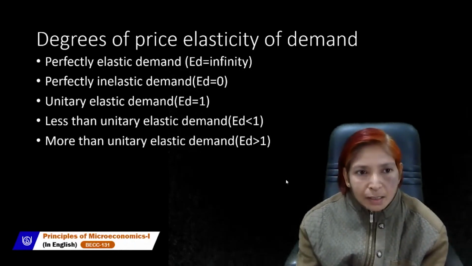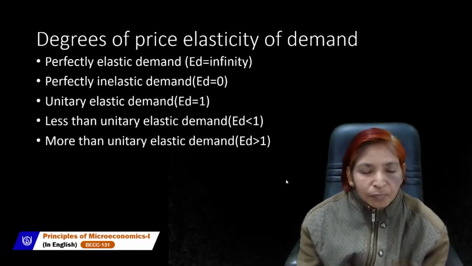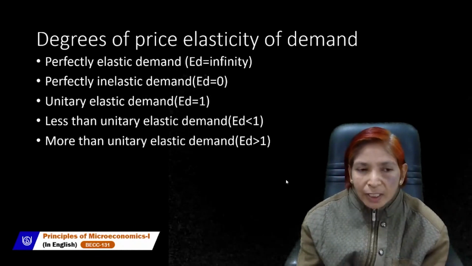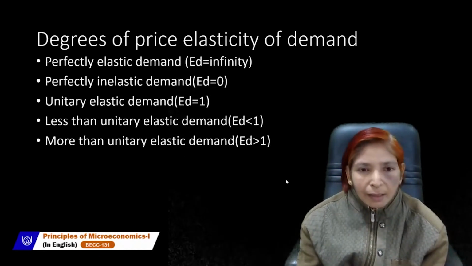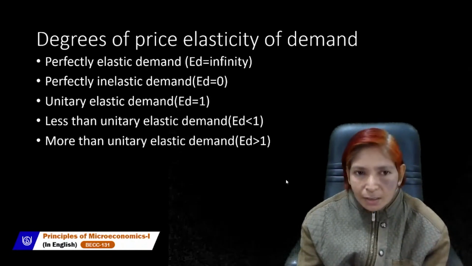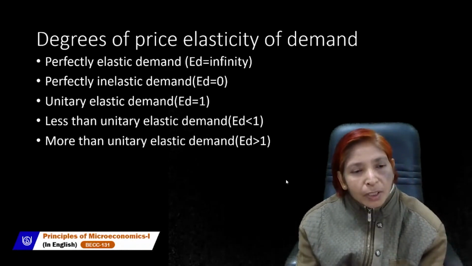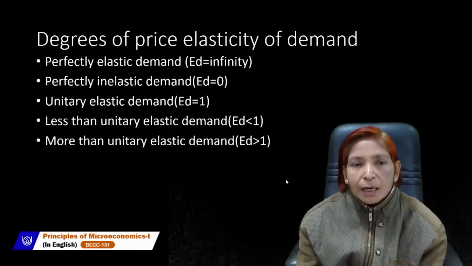That is called elastic. Inelastic means there is no chance of variability, variation or changeability. If we discuss elastic demand, it means demand can change. And inelastic demand means demand can't change.